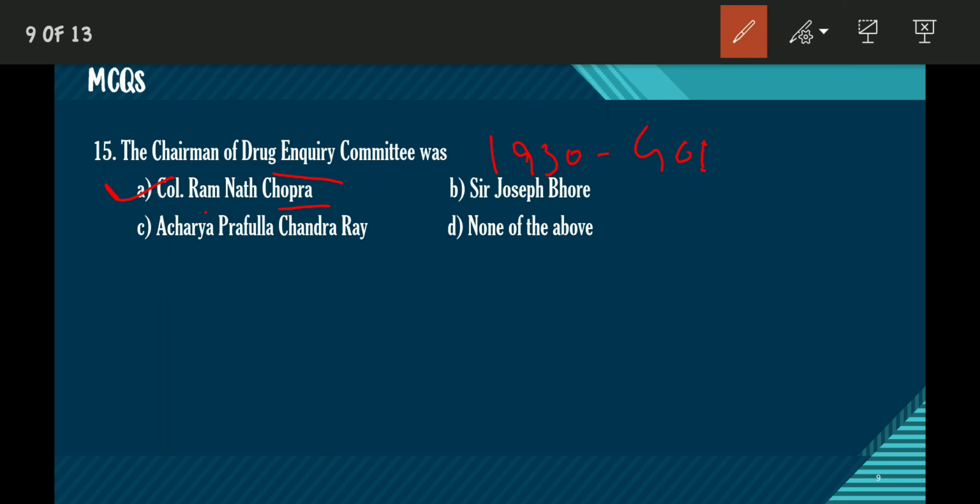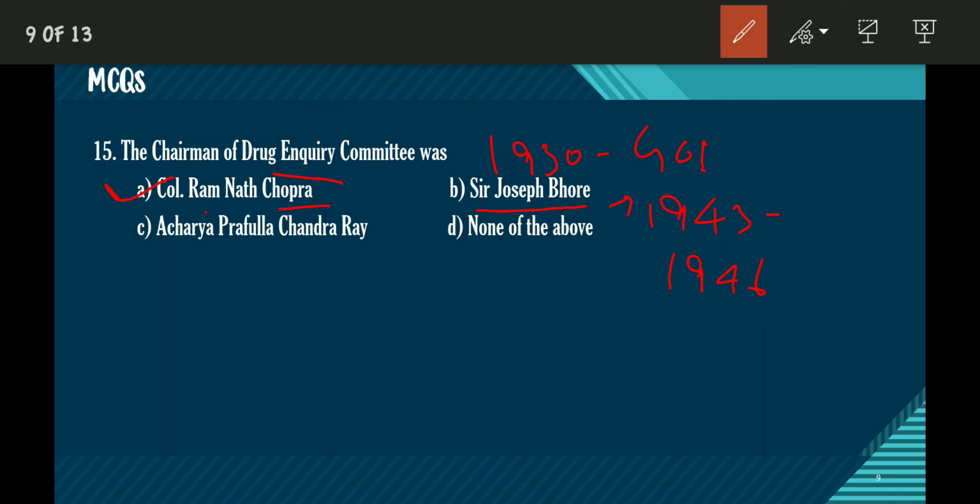And who was Sir Joseph Bhore? There was another committee formed in 1943 which submitted its report in 1946 under the chairmanship of Sir William Joseph Bhore. And he recommended for the first time the importance of national health programs in India and the importance of a preventive healthcare system. This committee put forward both these very important ideas for the development of the healthcare system in India. So this committee is also very important.